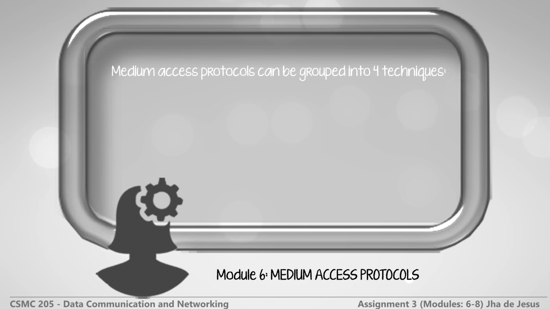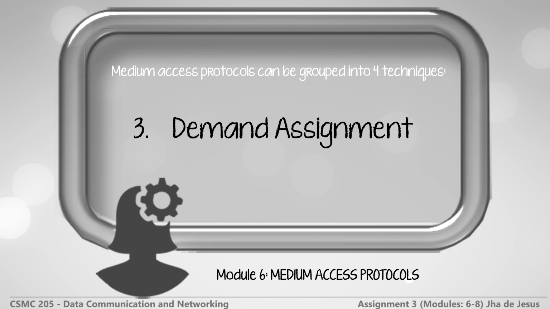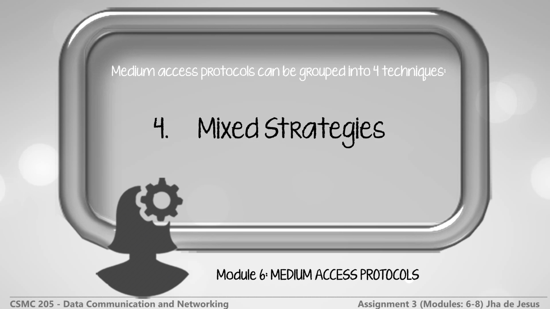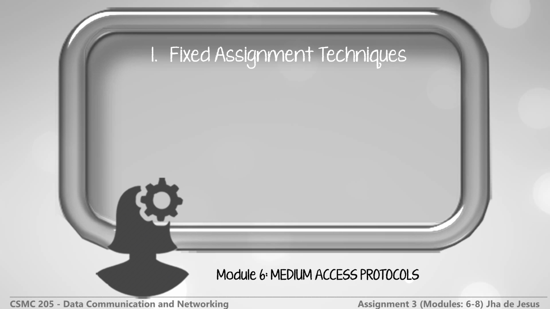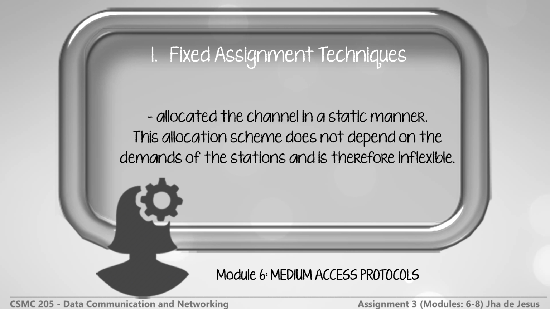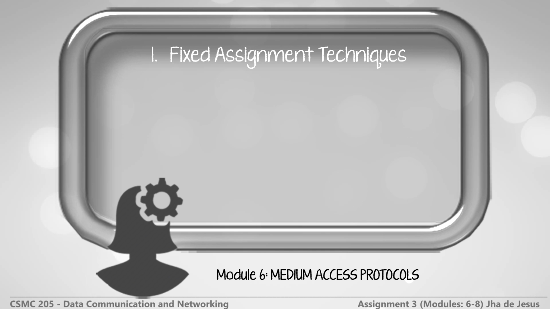Medium access protocols can be grouped into 4 techniques: fixed assignment, random access, demand assignment, and mixed strategies. The fixed assignment techniques allocate the channel in a static manner. This allocation scheme does not depend on the demands of the station and is therefore inflexible.